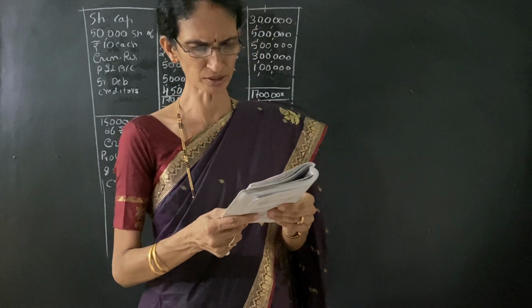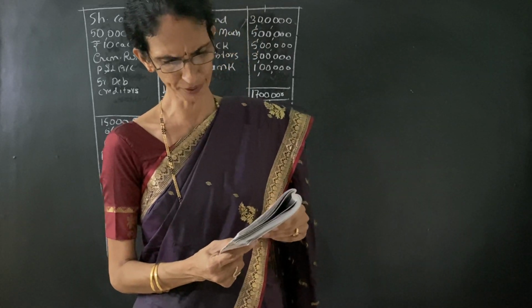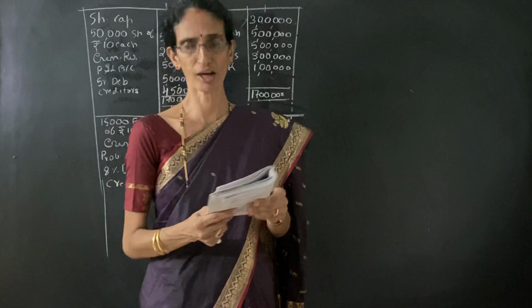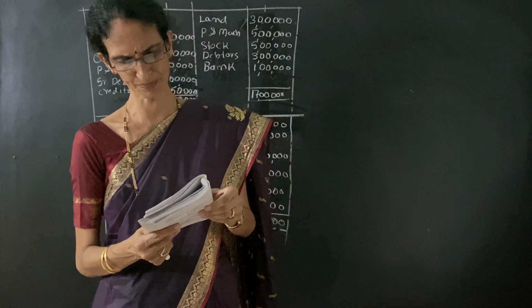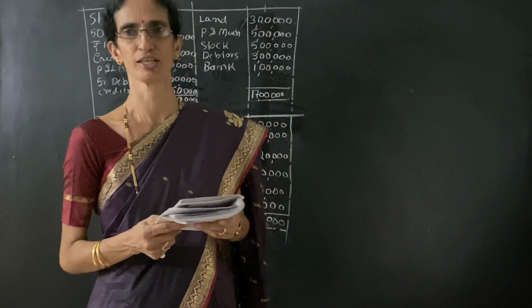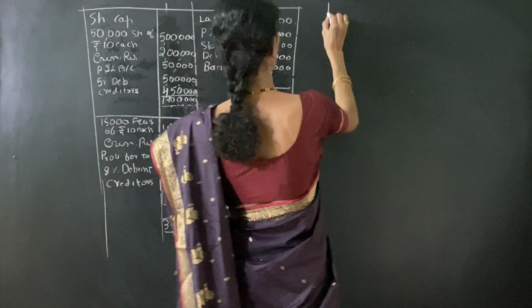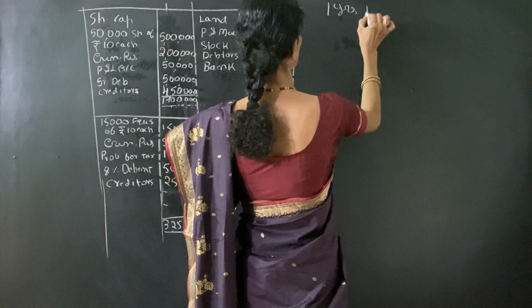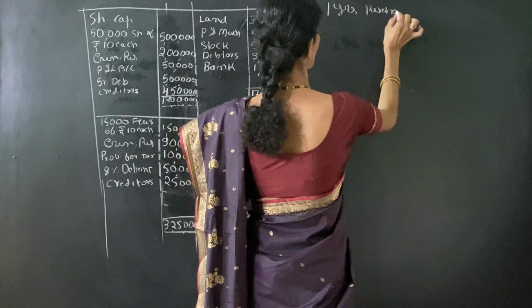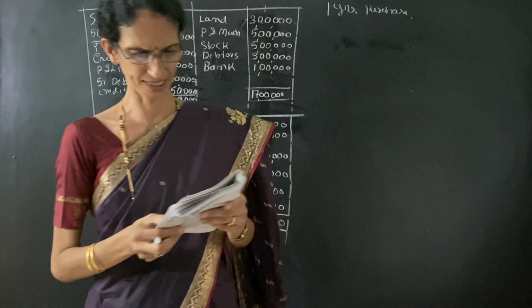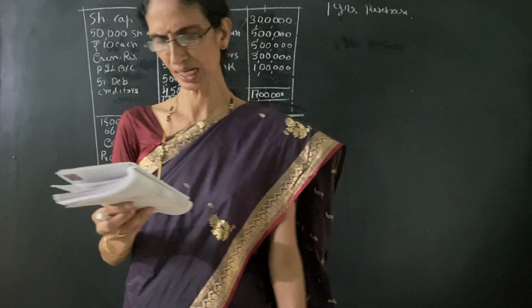You are asked to compute the value of goodwill on the basis of 1 year's purchase of super profit. So we have to calculate the goodwill based on 1 year's purchase of super profit of the company.